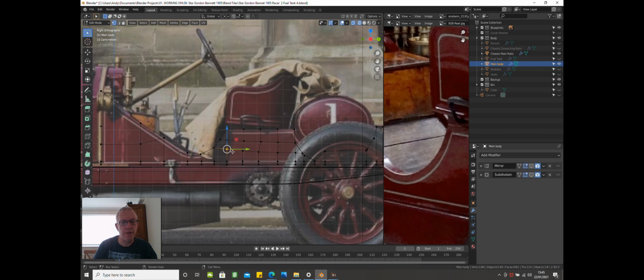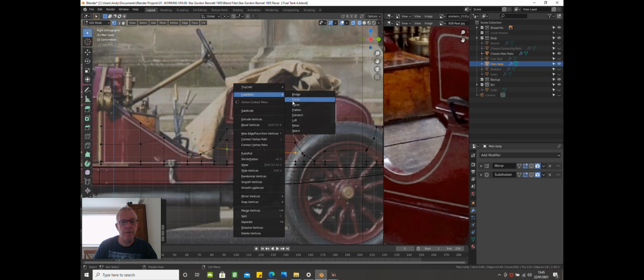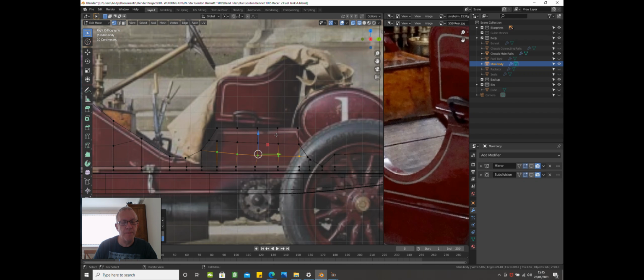Same with this. I select that, loop tools, space, so that's better. And then making sure that you've got active element. This is your active element, press S, Z and 0, so we'll zero that out.